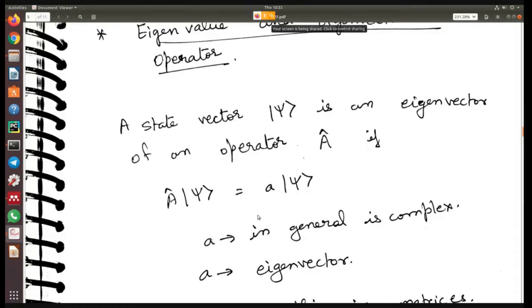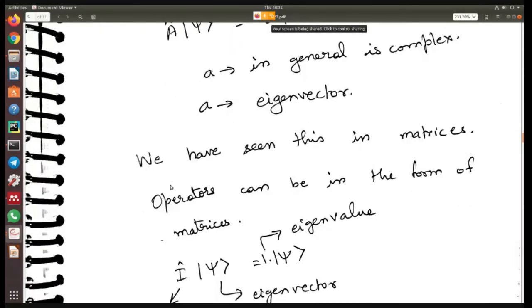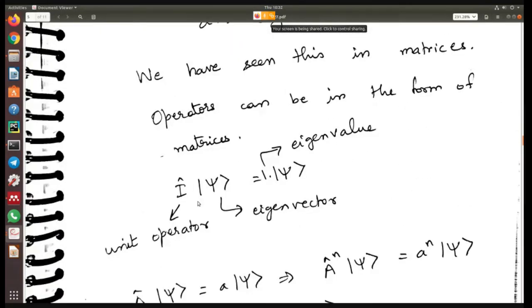So that is how you will get them. If you have a 3 × 3 matrix, then you can get 3 eigenvalues, because you are actually solving this equation. So small a is actually the eigenvalue, like how we write AX equal to lambda X. So lambda is the eigenvalue. So here small a is the eigenvalue.